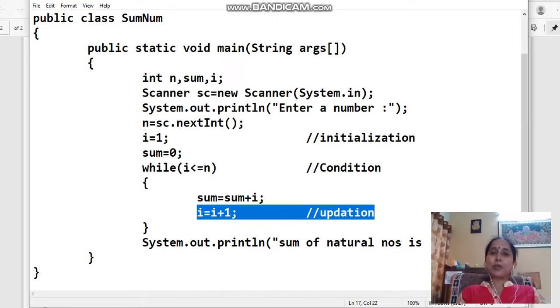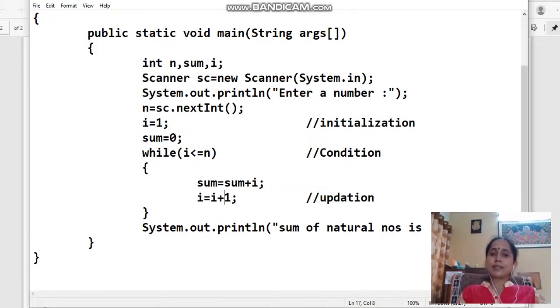So the first time the value of I is 1, then 2, 3, 4, 5, and like this we get sum is equal to sum plus I. And at the end of this program we'll find that we have the output, the sum of natural numbers is, and the sum will be displayed there.